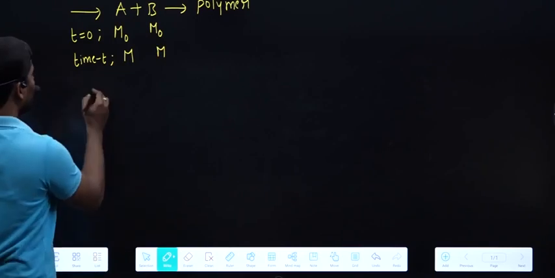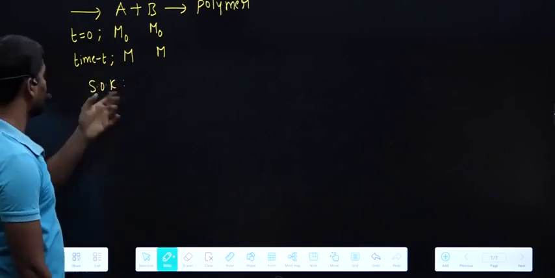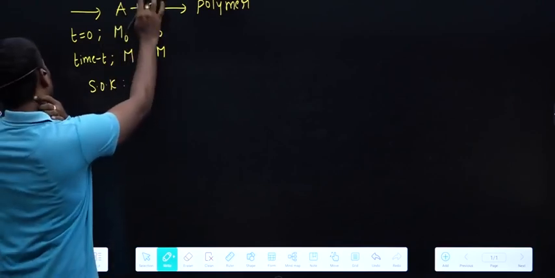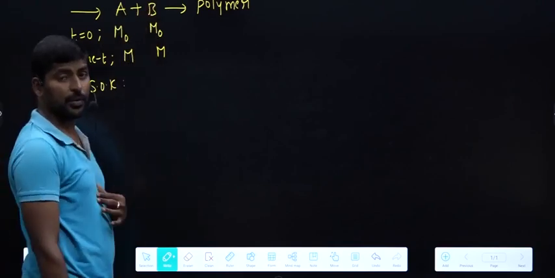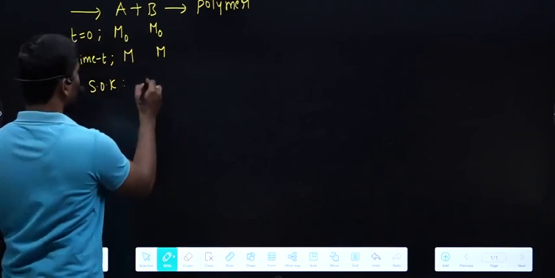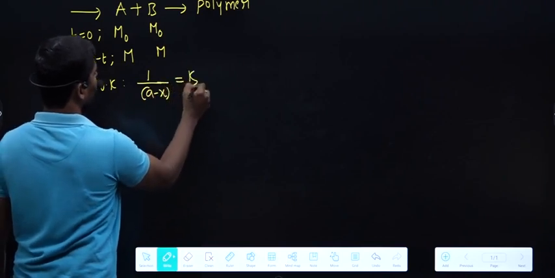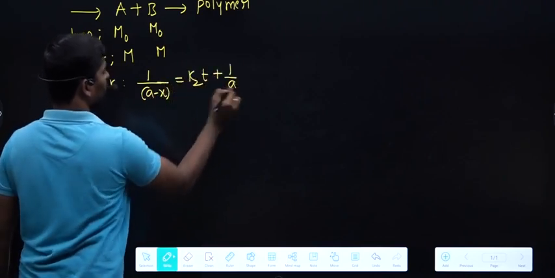For example, if it follows second order kinetics, that means rate is proportional to A power 1 B power 1, then it follows second order kinetics. We know according to second order kinetics, 1 by A minus 1 by A naught is equal to k2 t, that is 1 by A is equal to k2 t plus 1 by A naught.